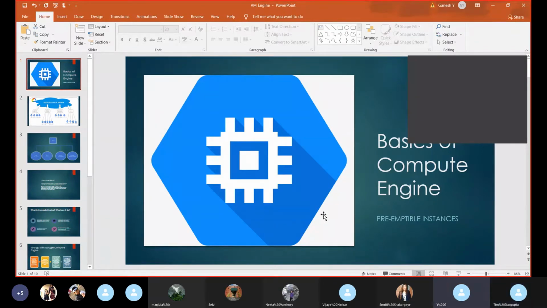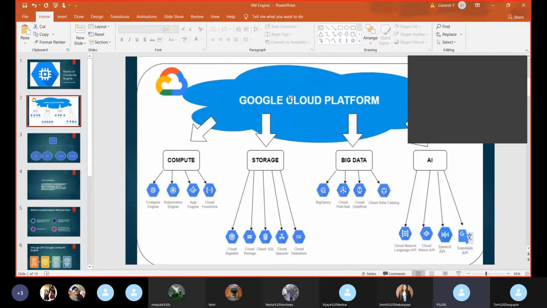Today I would like to share the basic concepts of Compute Engine and preemptible instances. Google Cloud Platform is mainly divided into four categories.